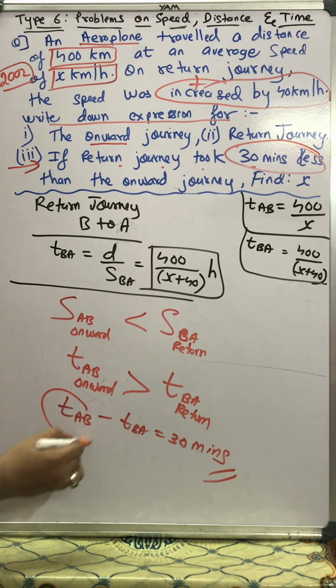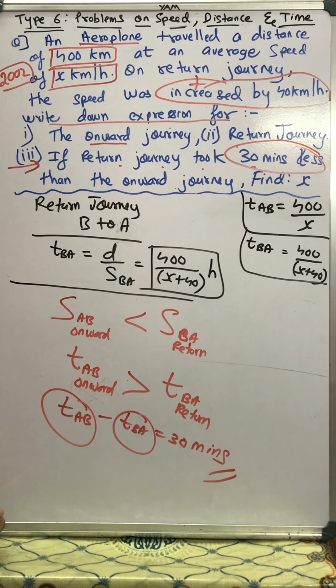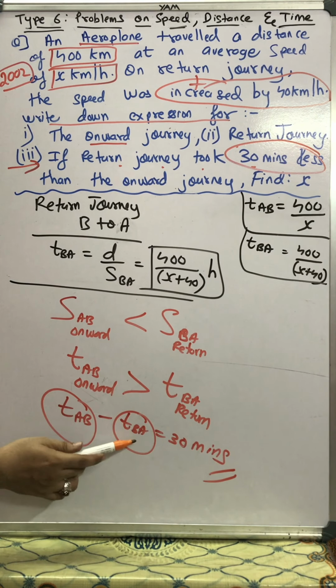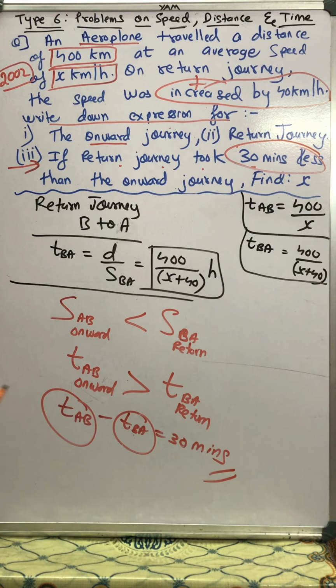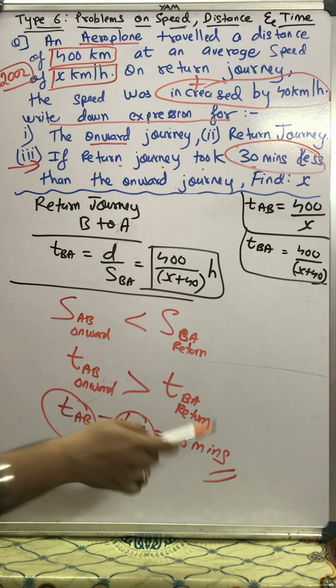This time is more and this time is less, because this is the return journey's time, and the return journey's speed is more, so the time is less, and because the onward journey A to B's speed is less, the time is more. The difference between both the times is 30 minutes.